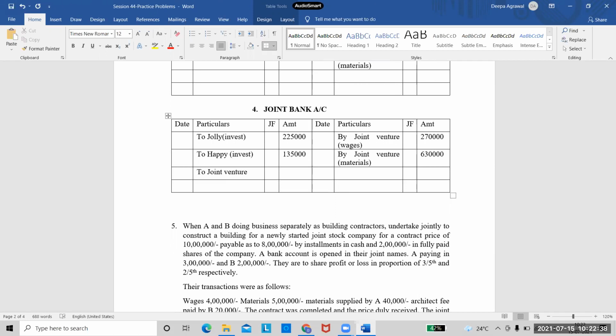See, what did I tell you? In this method, all transactions are done through joint bank. If they are selling it to common public or if they are receiving cash, that will be deposited in the joint bank account.